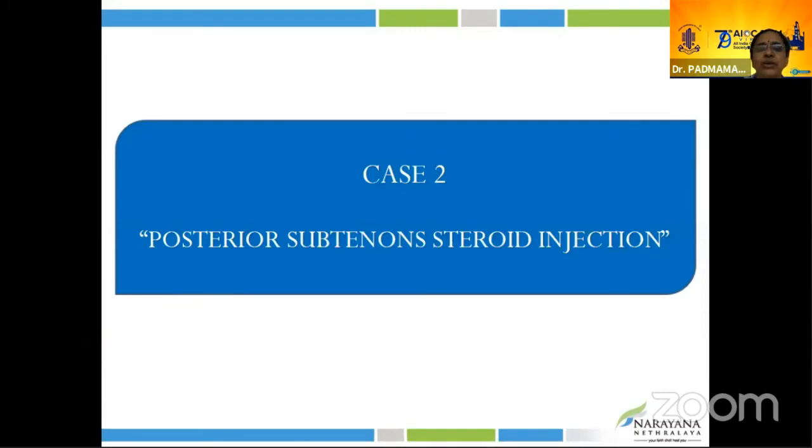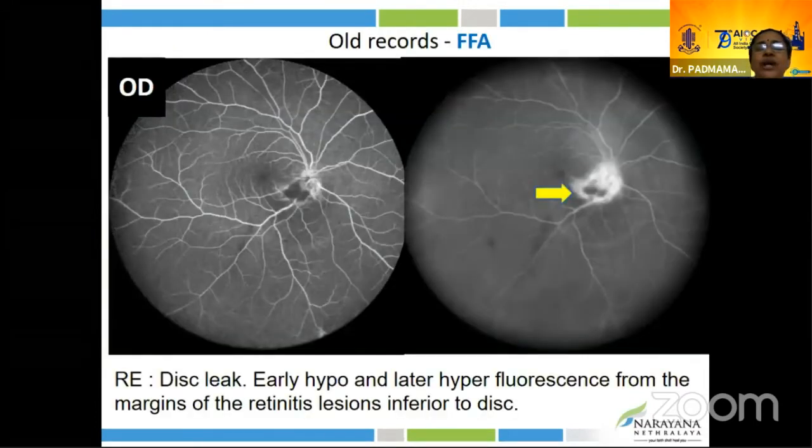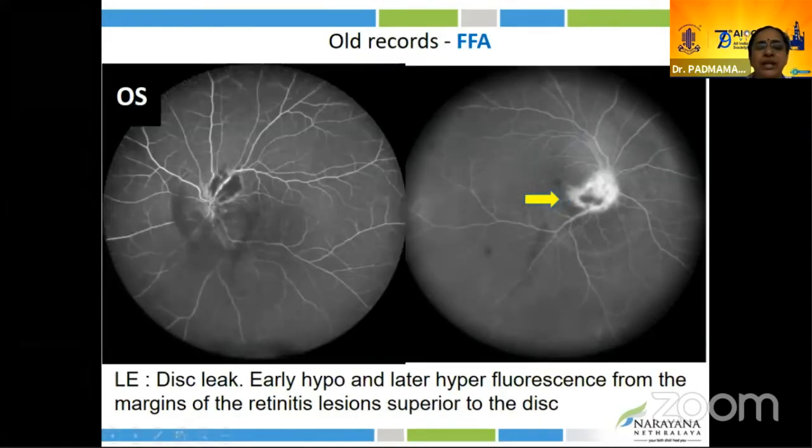Next, we'll move on to case 2. It's about posterior subtenon steroid injection. A 63-year-old male presented with fever and skin rashes. He gave history of scrotal herpes and is a known diabetic. This is the old record the patient carried. He had a retinitis kind of lesion, with early hypofluorescence and late hyperfluorescence in both eyes.